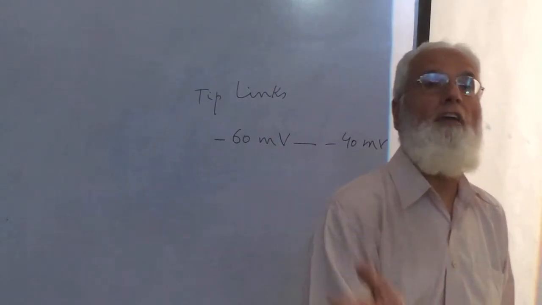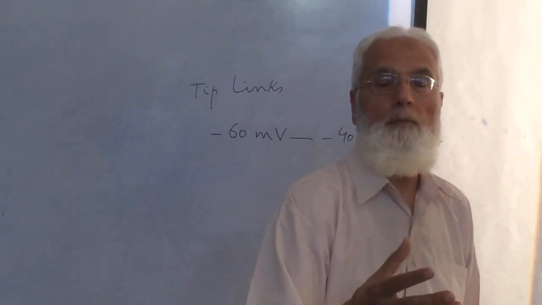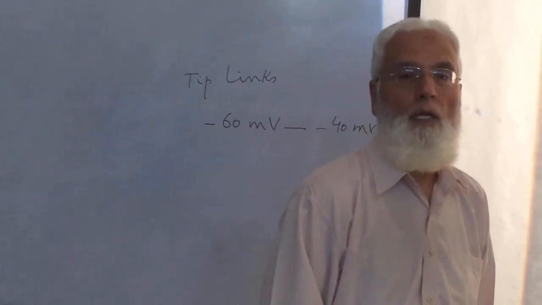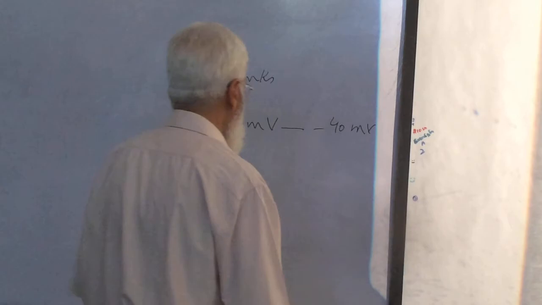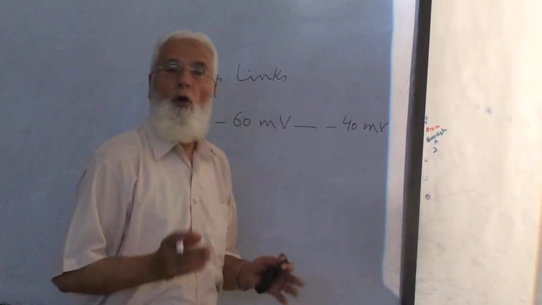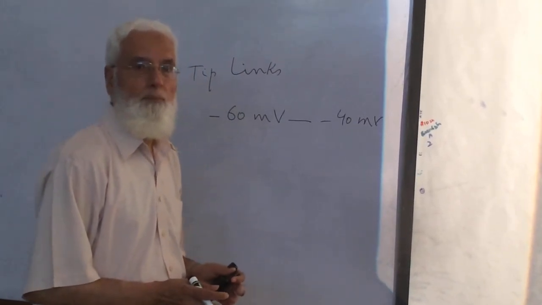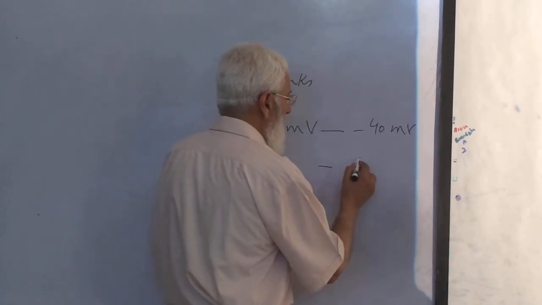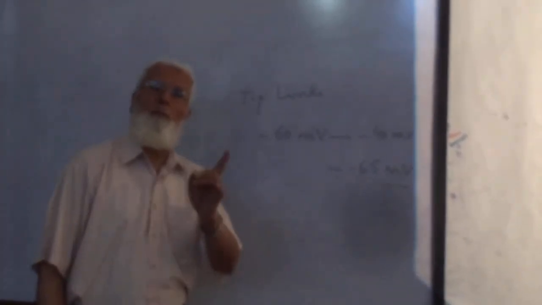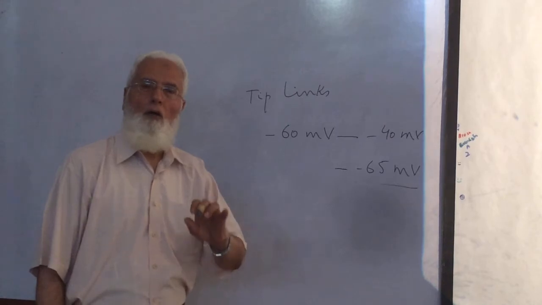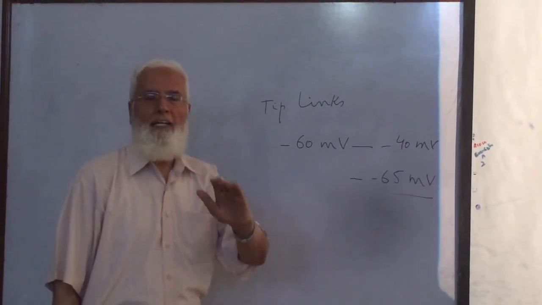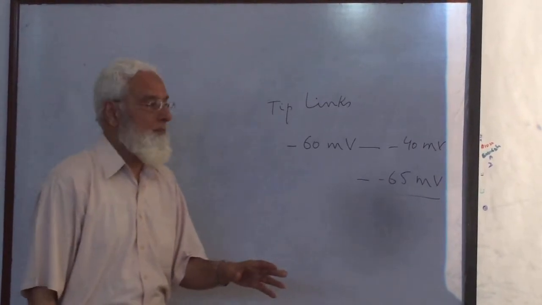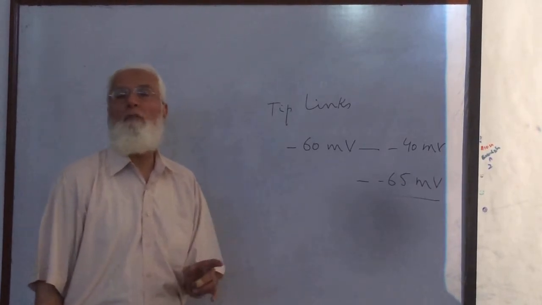Due to this tighter closure, there is less ion influx, and the membrane potential becomes more negative than -65 millivolts.